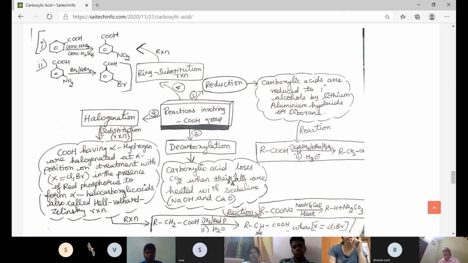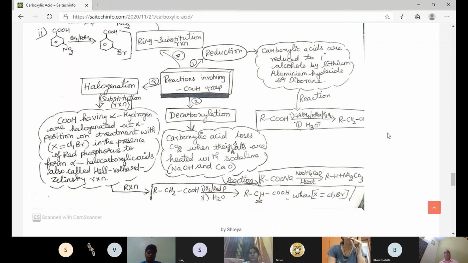So the reaction comes out like RCOOH in the presence of lithium aluminium hydride in ether, or in the presence of borane. And in the second step, by hydrolysis it gives primary alcohol.